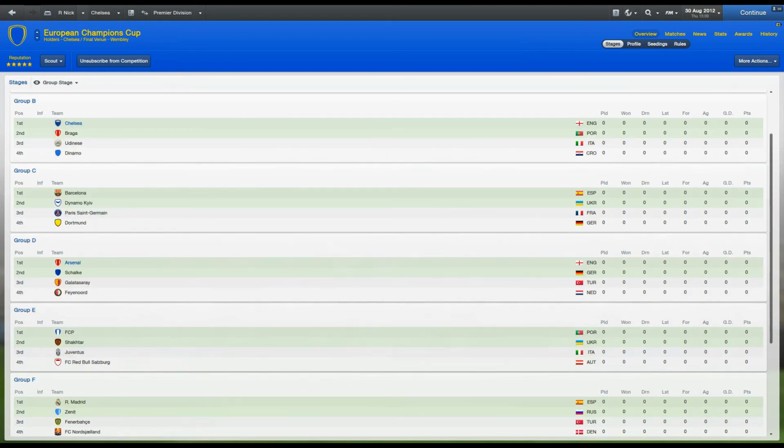Quite good groups for all the teams then. I expect them all to get through. Man City might not win their group, but they should get through. Group of death, Group C: Barcelona, Dinamo Kiev, Paris Saint-Germain and Borussia Dortmund.